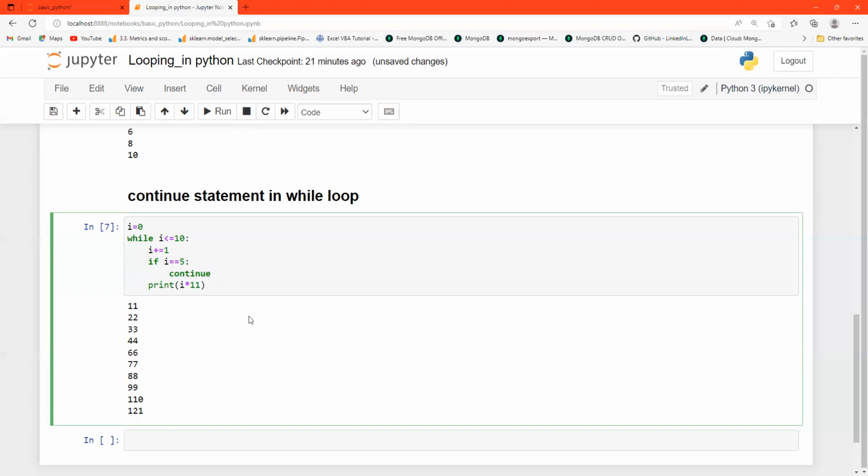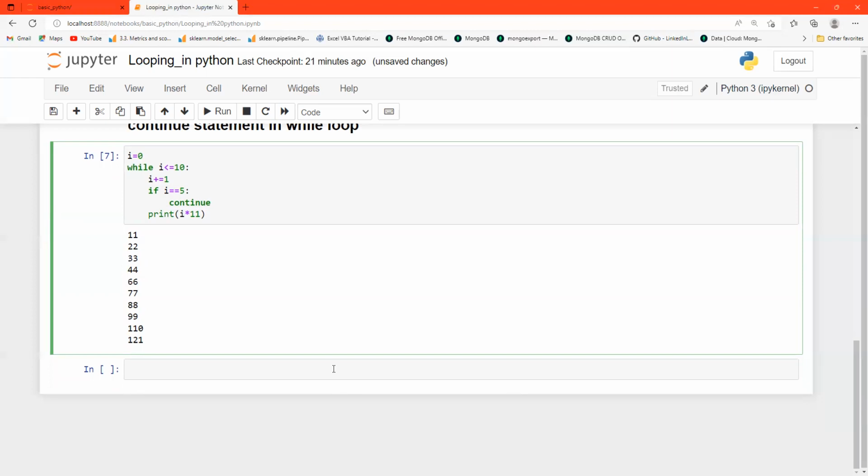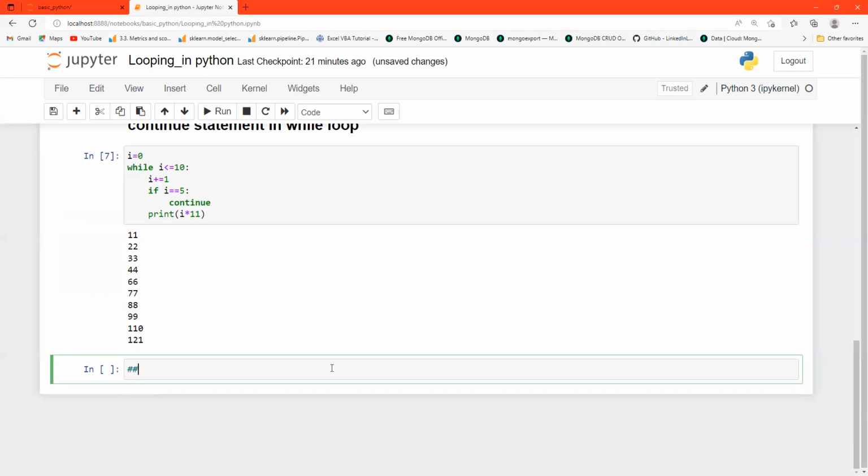Okay guys, I hope all of you understood the continue statement. Now there is another statement, the else statement in while loop. So what is the use of the else statement? Let's see. First give the heading: else statement, else statement in while loop.